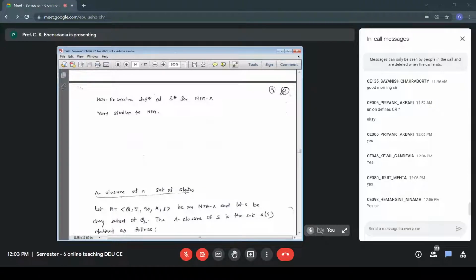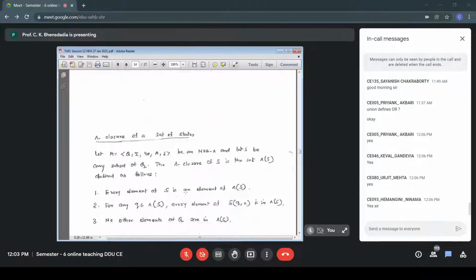And let S be any subset of Q. Q is a finite set of states, and S is a subset of Q. The null closure of S, denoted as null S, is defined like this.